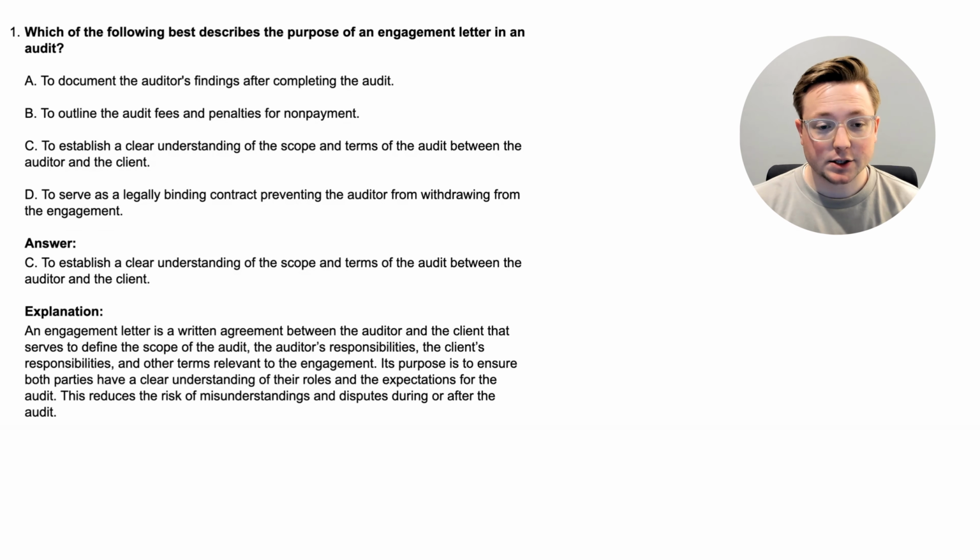All right, here we are. The answer is C, to establish a clear understanding of the scope and terms of the audit between the auditor and the client. That's one of the purposes of the engagement letter. So let's walk through this.